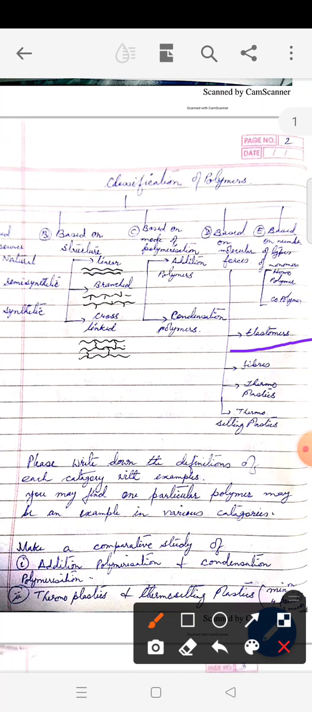So the force of attraction in elastomers is very less. So they have the weakest kind of interaction. Then comes fibers. In fibers, usually the force of attraction is hydrogen bonding, and the attraction is stronger than elastomers. Next comes thermoplastic and thermosetting plastics.